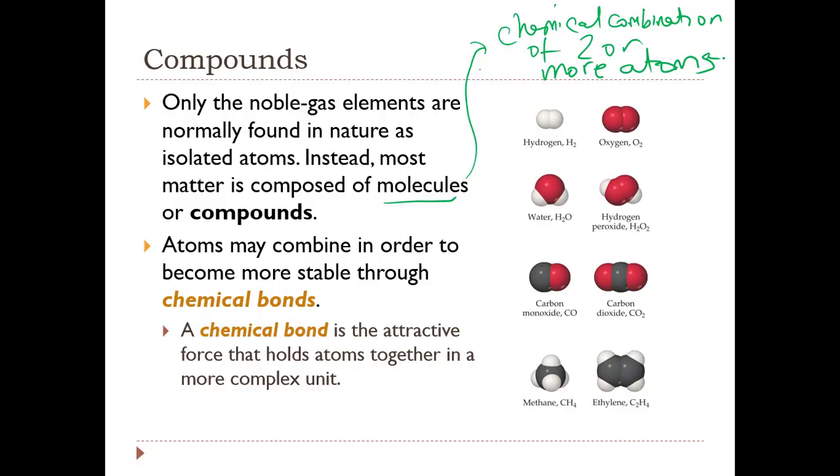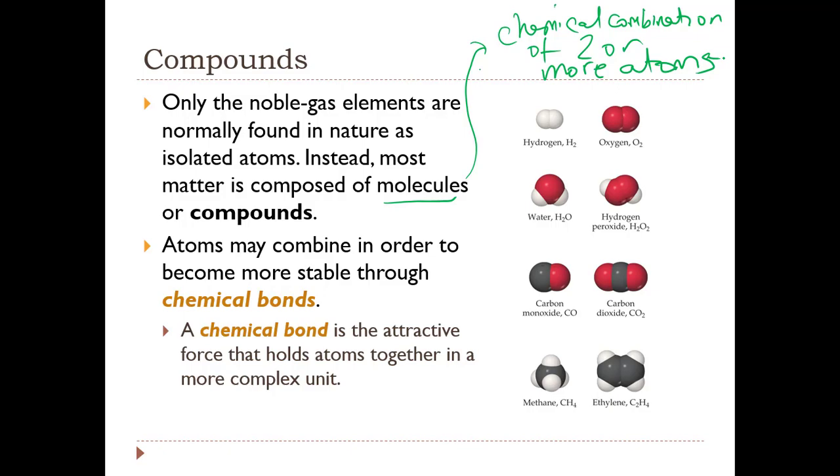In fact, only the noble gas elements, or the noble gases, group 8 or 8A or 18 of the periodic table, are normally found in nature as isolated atoms. Instead, most matter is composed of molecules or compounds.